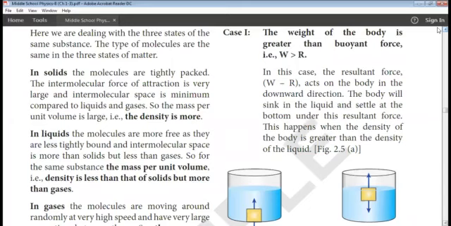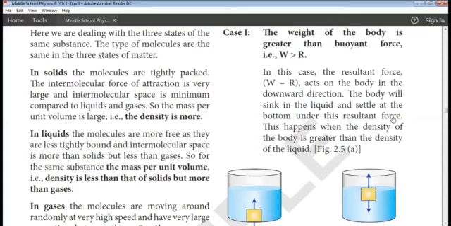It will sink to the bottom because the weight of the body is greater than the buoyant force which is acting on it. In this case, the resultant force, that is W minus R, acts on the body in the downward direction. The body will sink in the liquid and settle at the bottom under this resultant force.